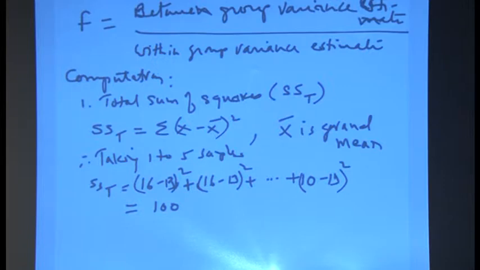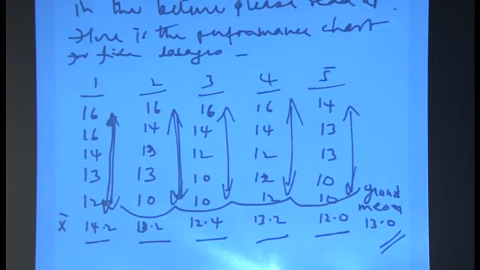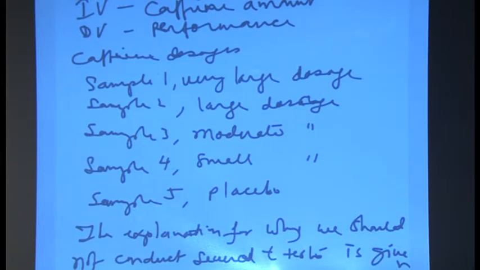So, we go from each item, like for example, let me go back to show you, 16 minus 13 the whole square, then 14 minus 13 the whole square, then 13 minus 13 the whole square, 12 minus 13 the whole square, and like that you go ahead with all this, until this one, 10 minus 13 the whole square, 10 minus 13 the whole square, and that is how we come up with these numbers.